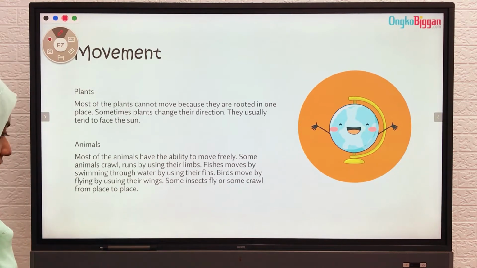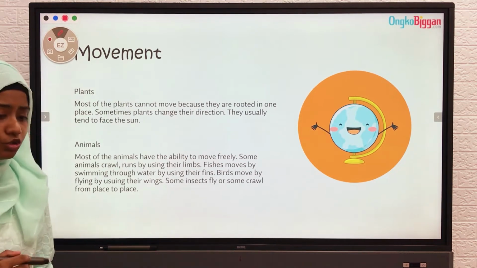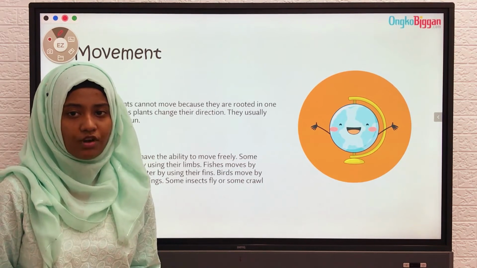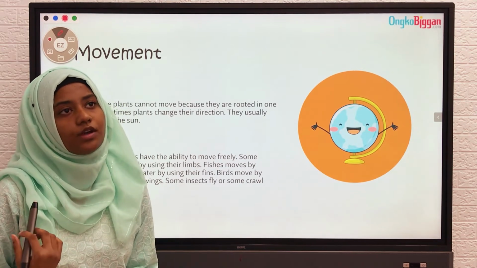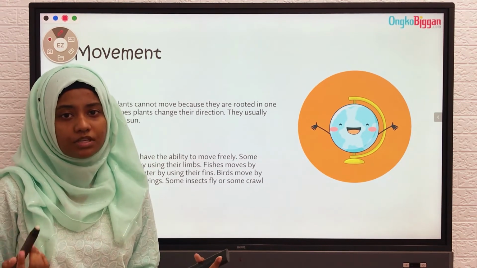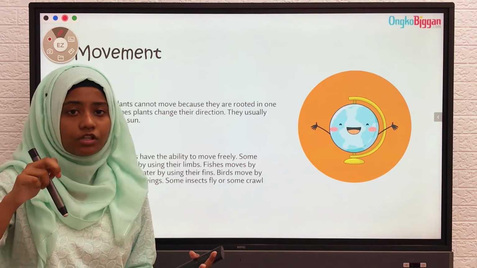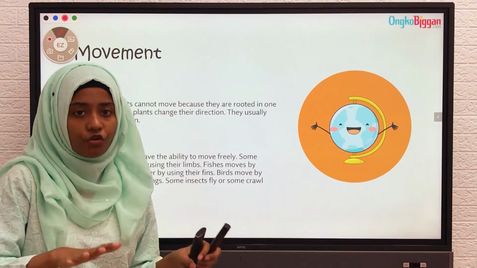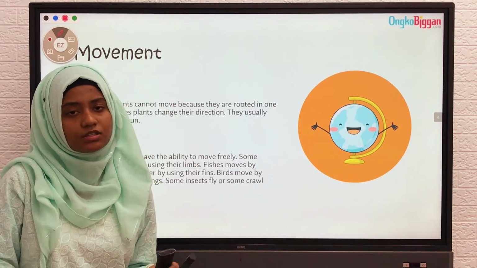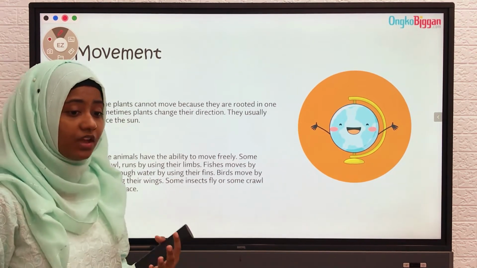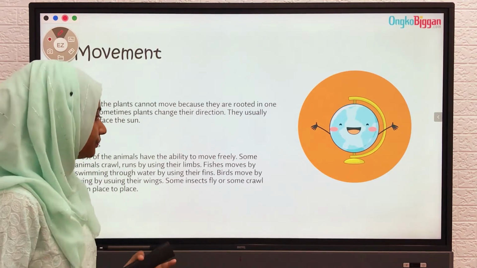Some animals crawl, run by using their limbs. Usually, using 4 of your limbs to move around is known as crawling. That is why we often say that animals crawl, they do not walk, because moving around with 2 of your limbs is known as walking, but using 4 of your limbs to move from place to place is known as crawling. And sometimes you can see animals run, moving very fast from one place to another.